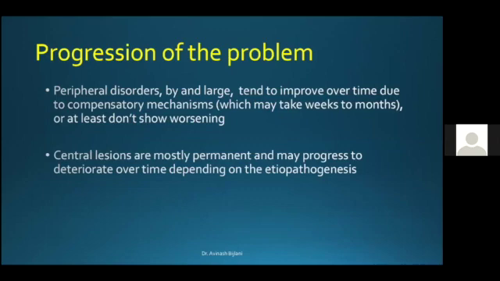Now coming to progression of the problem. Peripheral disorders, by and large, tend to improve over time because the compensatory mechanism starts working within 3 days of the acute attack, although it may take weeks to months. But the patient usually improves over time, or at least doesn't show worsening, even if there is a maladaptation and the compensatory mechanisms have not been aided properly by rehabilitation exercises. Central lesions are mostly permanent, and if the disease is progressing, then the patient may deteriorate over time.